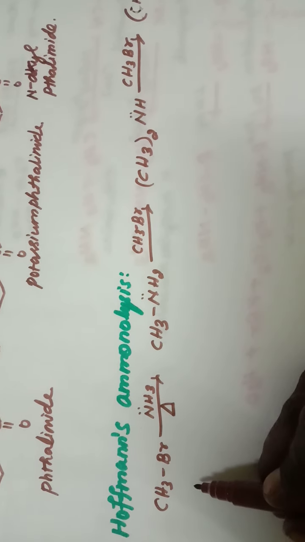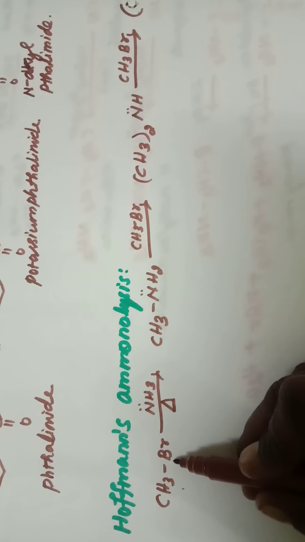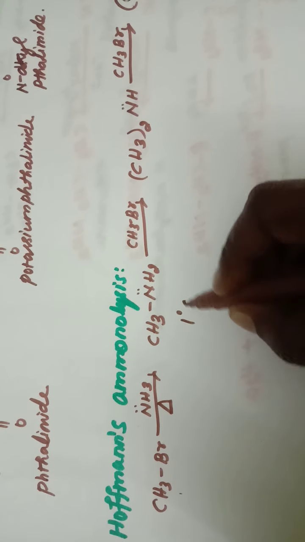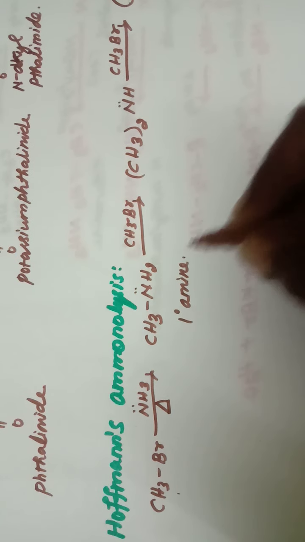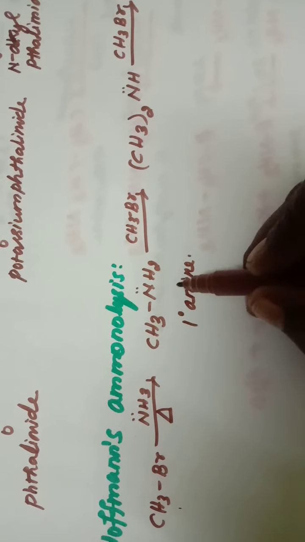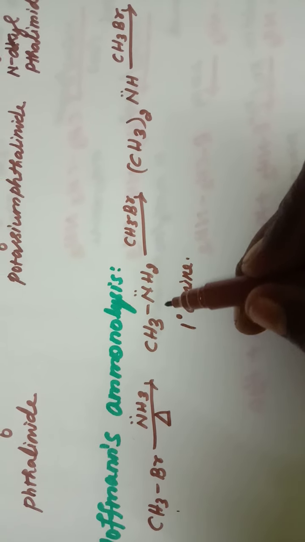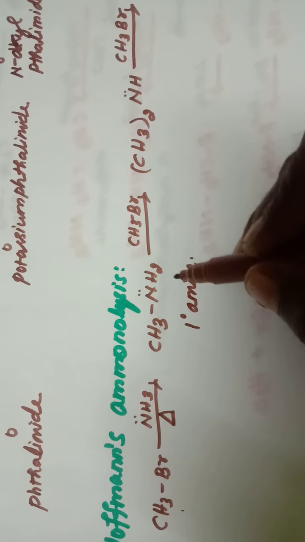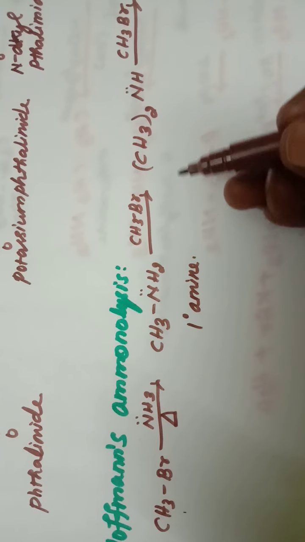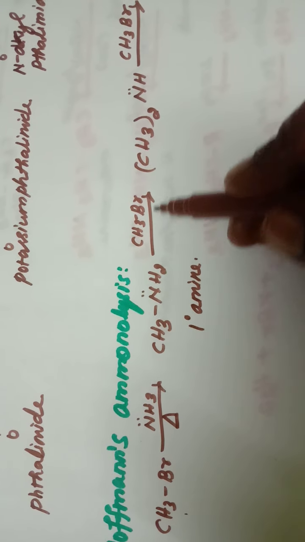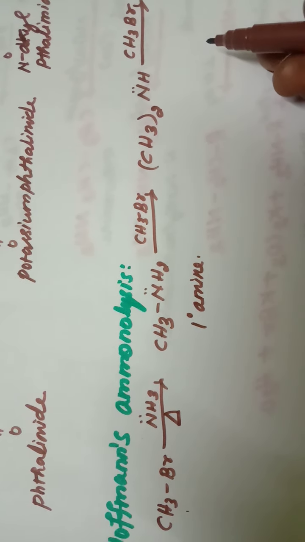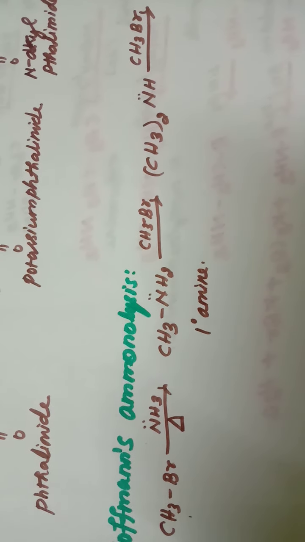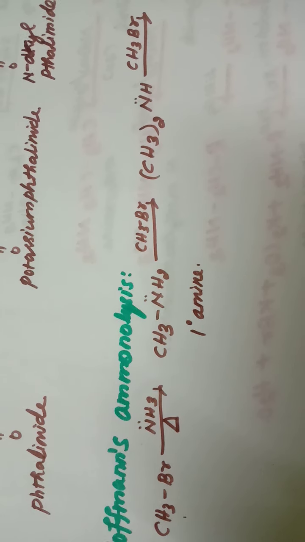For example, when CH3Br is treated with ammonia, it forms a primary amine. Now this primary amine has a tendency to act as a nucleophile. So if excess alkyl halide is taken, further nucleophilic reaction takes place, and we get secondary and tertiary amines, and finally the formation of a quaternary ammonium salt.